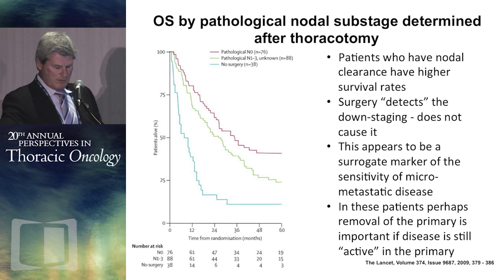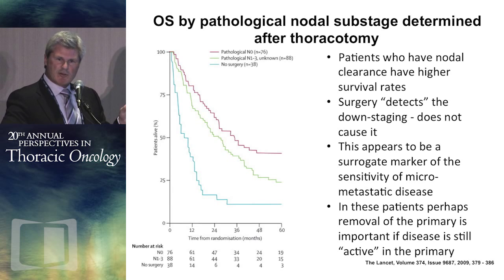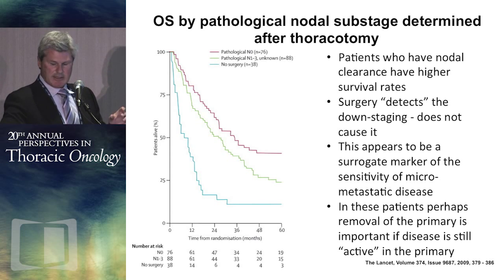And this gets us back to the Albain trial, looking at patients who were pathologically downstaged. Again, this pathologic downstaging has nothing to do with the surgery. Surgery detects it, but doesn't cause it. This is probably a surrogate marker of chemosensitivity. And if we could identify those patients that still have bulk tumor in a lobe or a lung or whatever, and find that subset, I haven't given up that surgery could be important in selected patients, but as an accepted paradigm, I have to argue against it. So thank you.